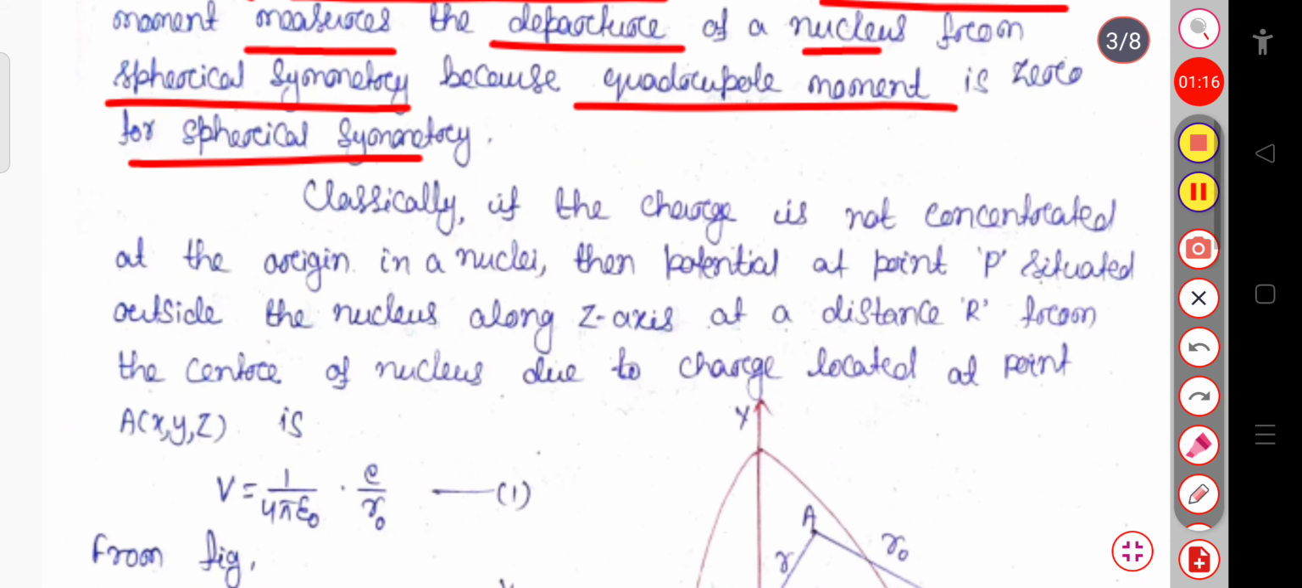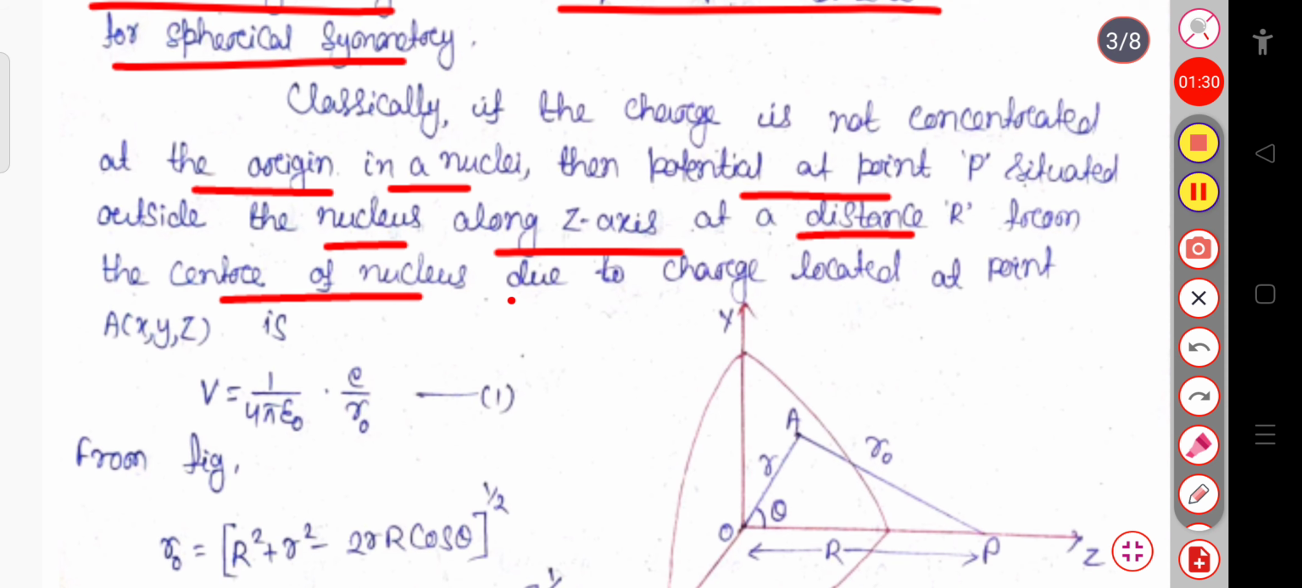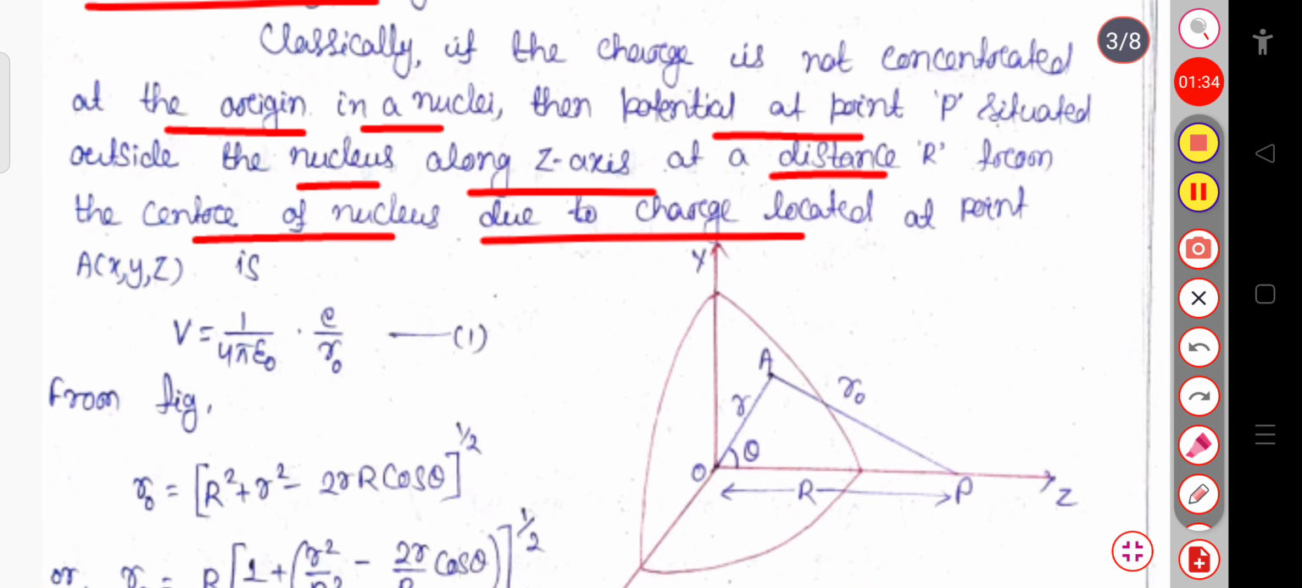Okay. So classically, if the charge is not concentrated at the origin in a nucleus, then the potential at the point P, situated outside the nucleus along the z-axis at a distance R from the center of the nucleus, due to the charge located at the point A with coordinates x, y, z, can be calculated as follows. So here the charge is considered to be not concentrated at the origin in a nucleus.